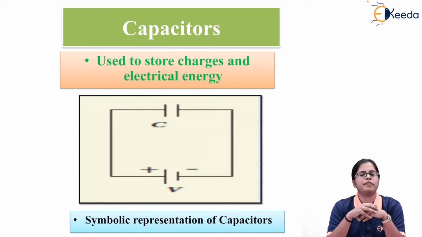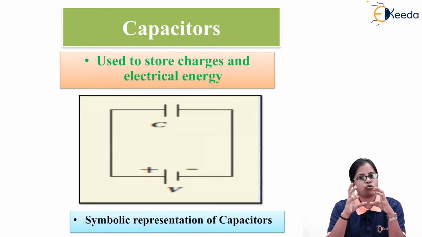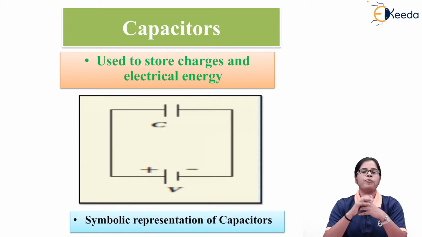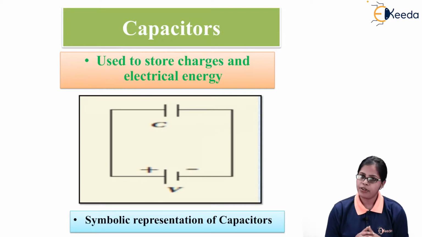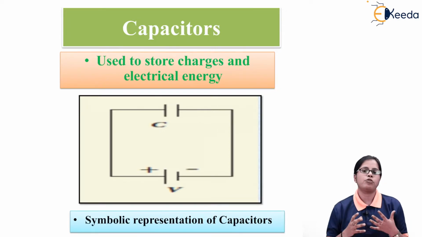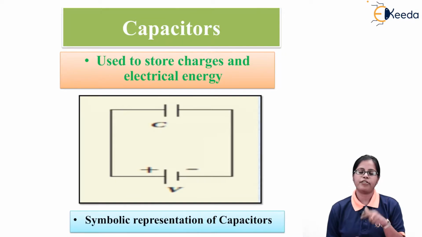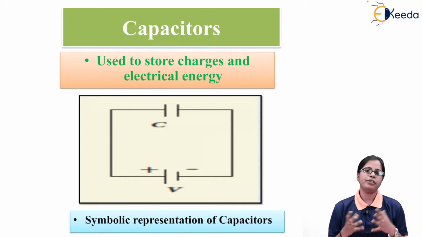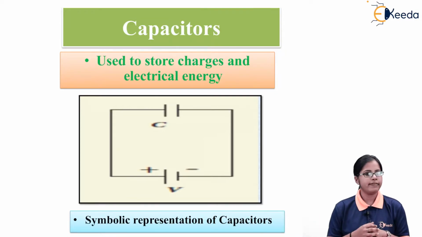For example, a fan, which is obviously used in our day-to-day life, is a device that requires the storage of energy or storage of charges. So in the example of a fan, if I want to store charges and store energy, I have to make use of the component called a capacitor inside the fan. This capacitor is the most basic component used in all electronic devices.